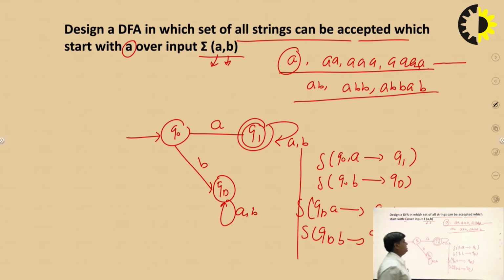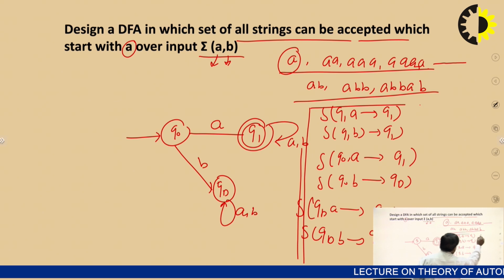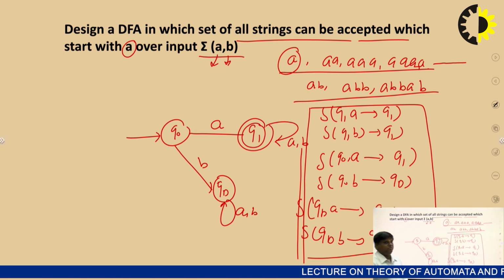This is the transition function of this particular deterministic finite automata from only this state and this state. We can also generate the transition function of the given finite automata. Q1 on A is Q1, and Q1 on B is Q1. Now, this is the complete transition function for this particular problem, and this is the solution of the problem.